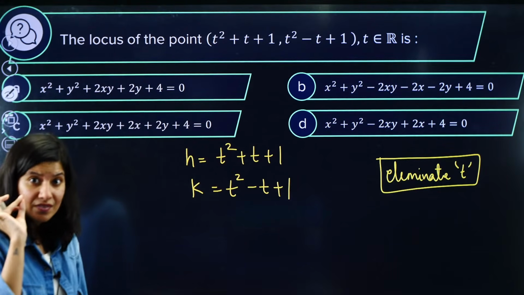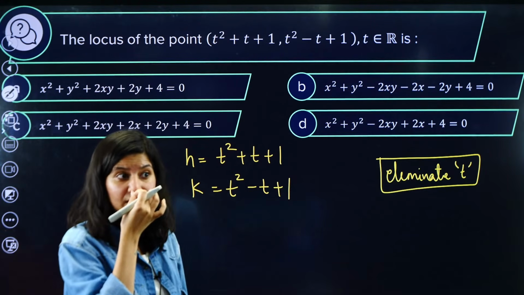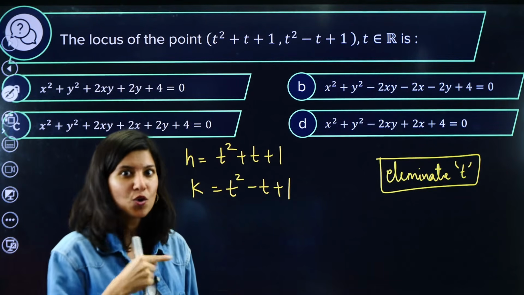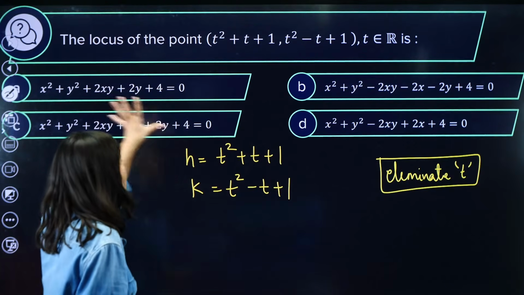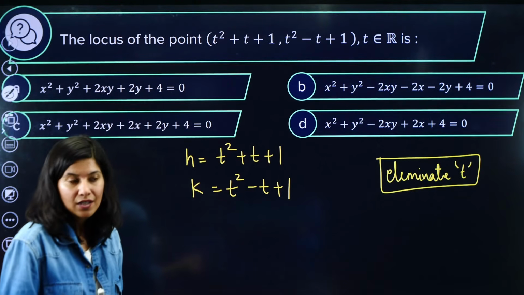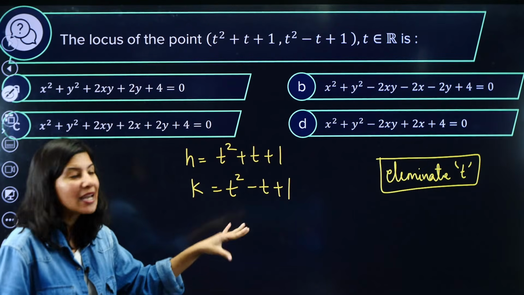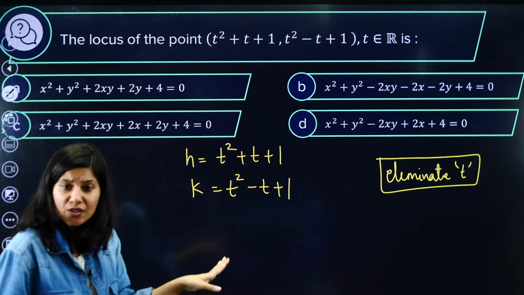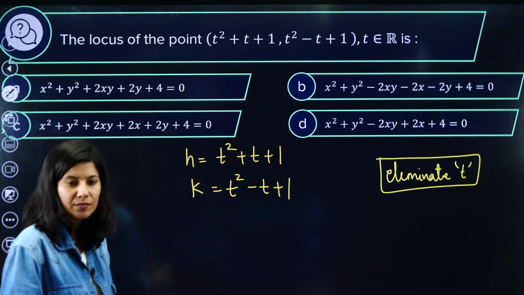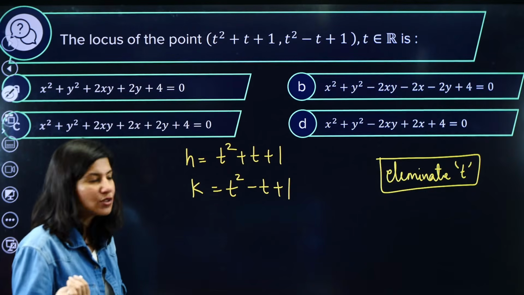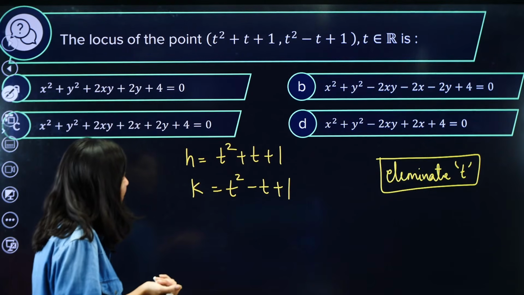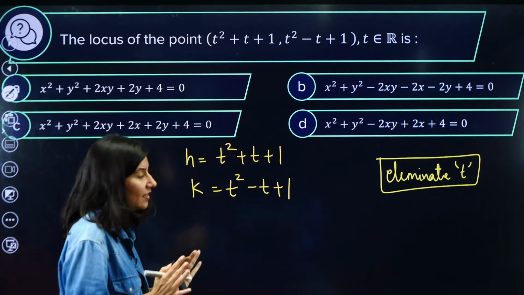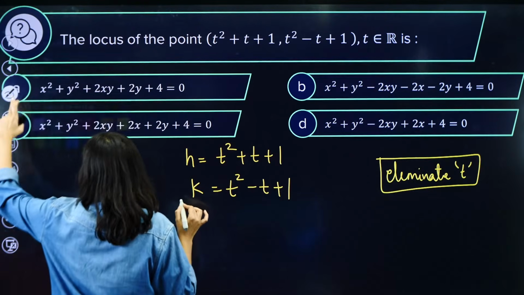And if you carefully observe, I have actually mentioned this point while teaching you the steps to find locus. If any variable is there, you have to eliminate it. Remember or not? Go back and check. So the whole thing is to eliminate. So now it is purely an equation game, not at all a locus game. No need to do the factors also. Factors will not help. So how you eliminate t will be the decider.